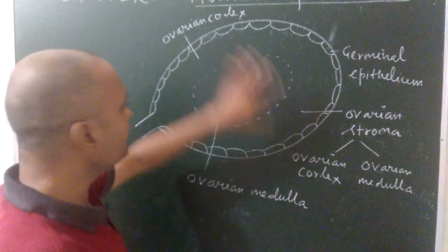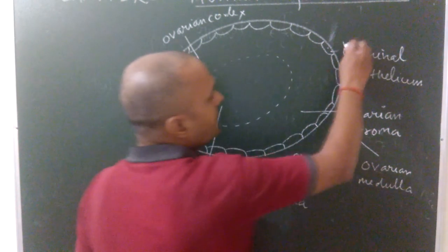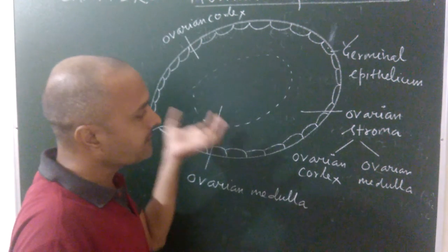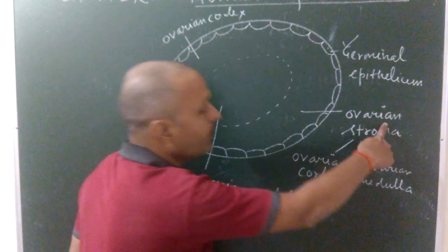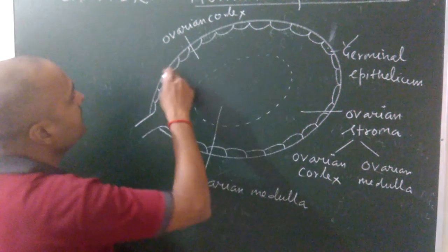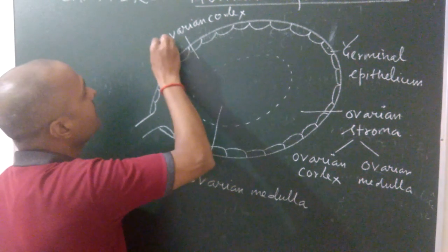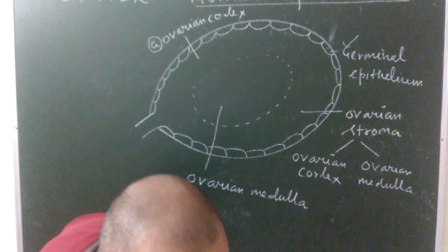Once again, each ovary is surrounded by a specialized epithelium known as germinal epithelium, and inside the ovary is a specialized connective tissue known as ovarian stroma. This ovarian stroma further divides into 2 parts: the outer, or peripheral part, known as the ovarian cortex, and the inner part, known as the ovarian medulla.